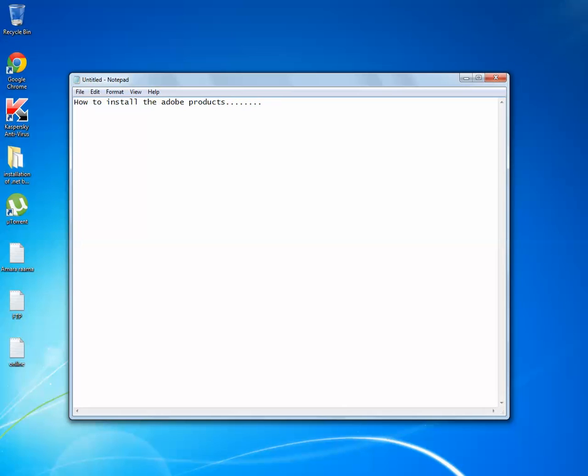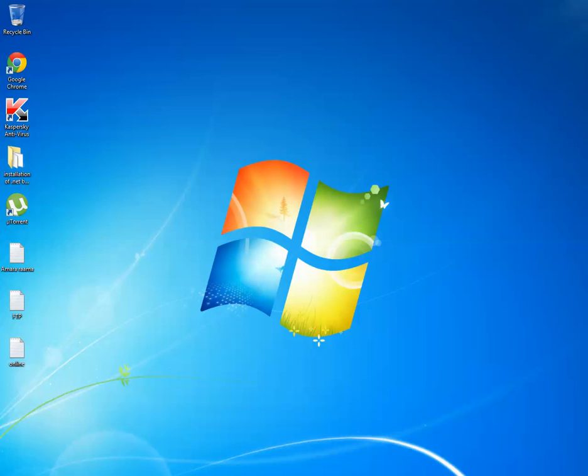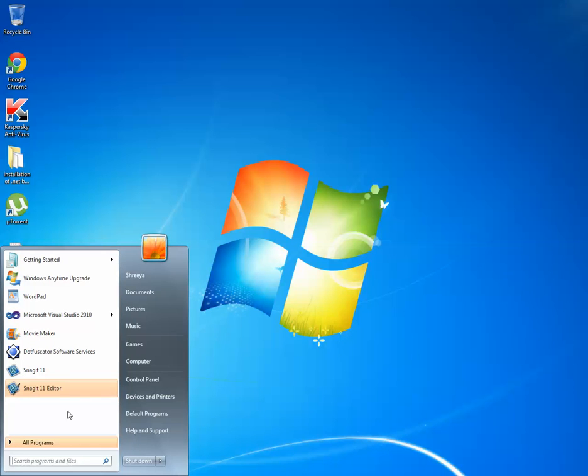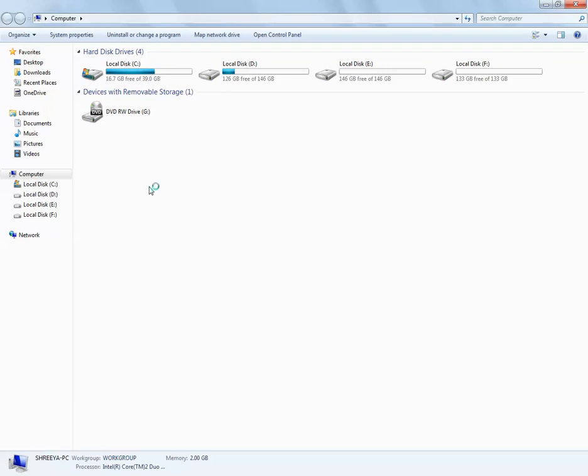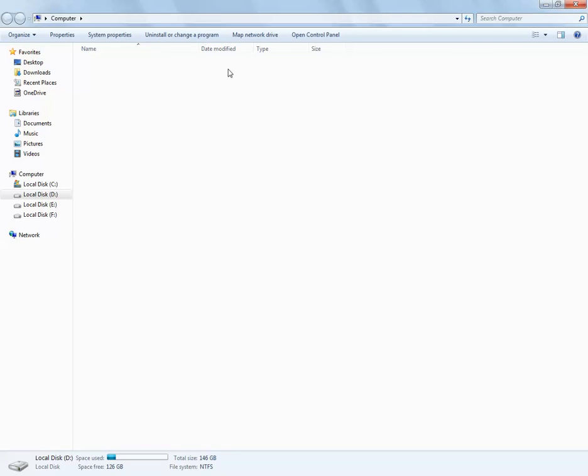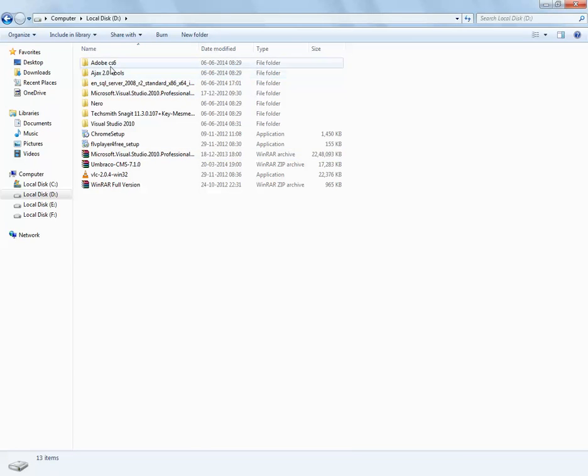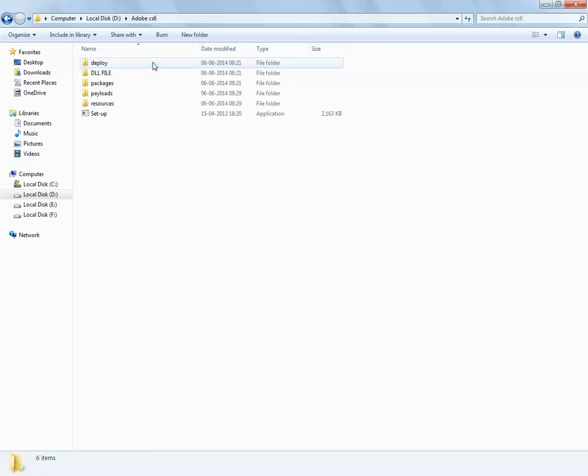Okay, guys. For this, we have to find the installation application, where it's located in the computer. I go to the computer, or here in the D drive. So here we have all the software. Here the Adobe CS6 software is there. I would like to install this one. Okay, after clicking this one, we have the setup file here.